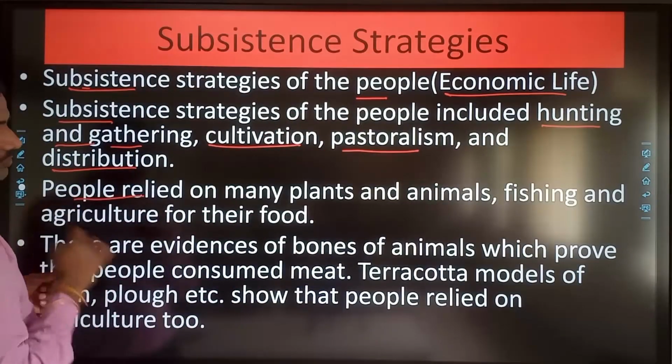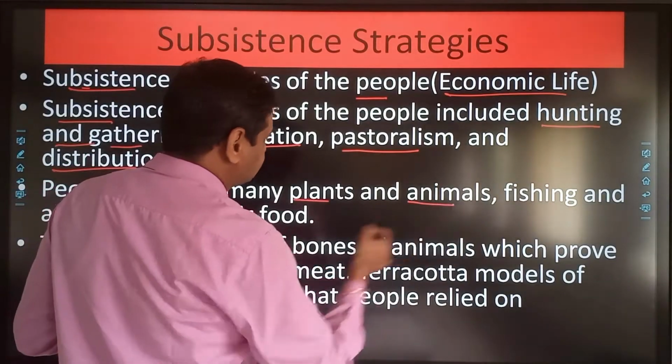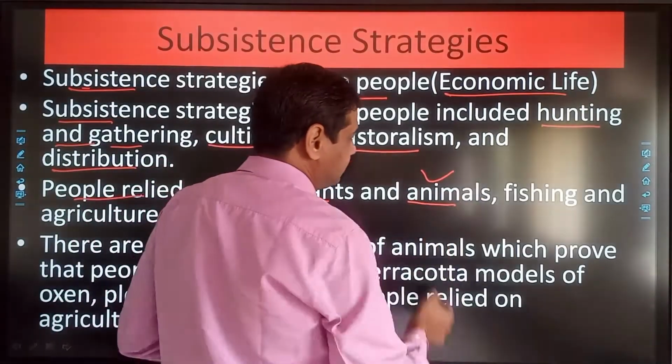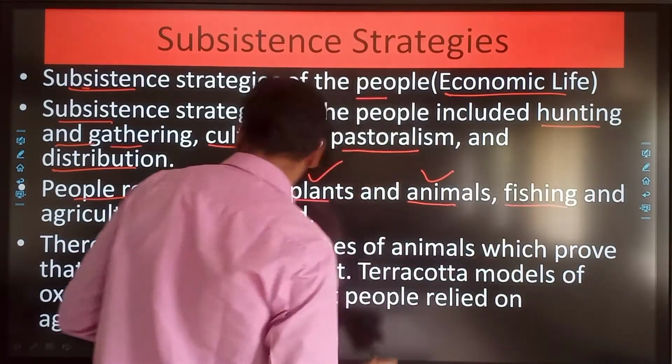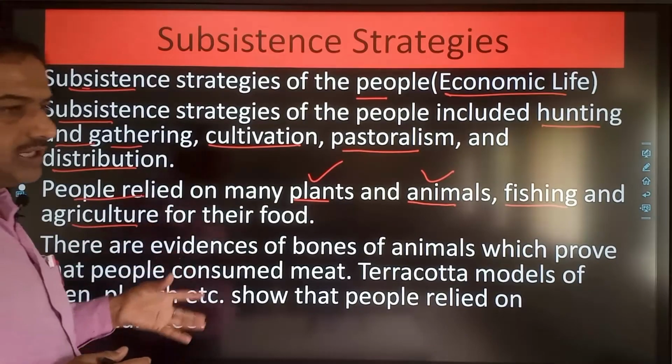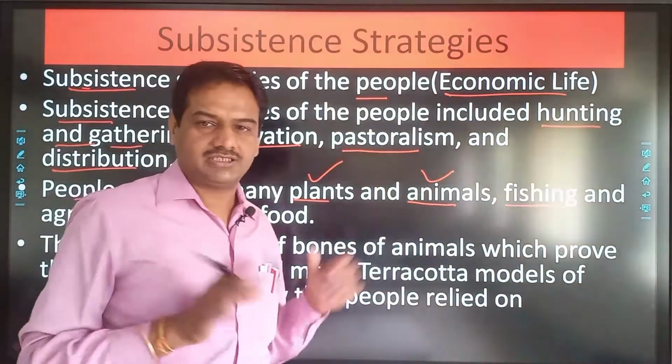People relied on many plants and animals. So what kind of plants they used to grow, what kind of animals they used to rear up, whether they used to do the fisheries, they were also doing agriculture for their food. So what kind of food items were available to the Harappan civilization?